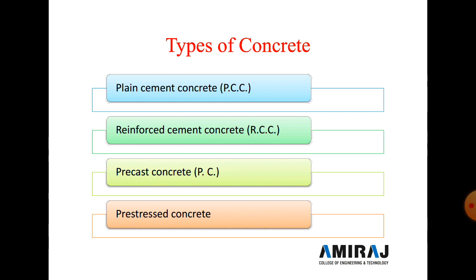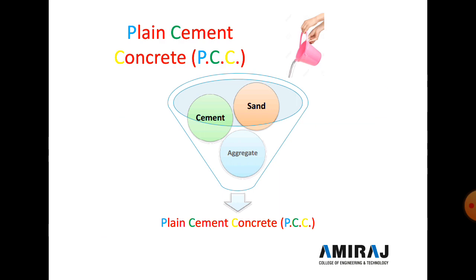First we start with plain cement concrete. The short form of plain cement concrete is PCC. What is PCC? PCC is a mixture of cement, sand and aggregate, and then we add water. After getting this material, it is called plain cement concrete. In plain cement concrete no reinforcement is provided, so it is called plain. Plain means no reinforcement is provided.